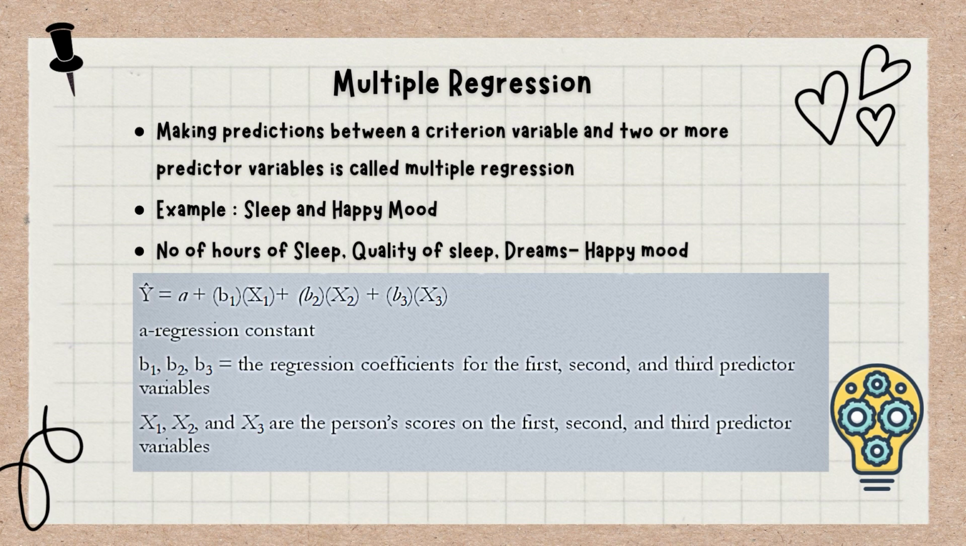The constant, the regression constant, will remain the same, but the value of the regression coefficient would change with each of the independent variables. So the formula becomes y cap is equal to A plus B1 into x1 plus B2 into x2 plus B3 into x3, where B1, B2, B3 are the regression coefficients for the first, second and third predictor variables, and x1, x2, x3 are the person's scores on the first, second and third predictor variables. So, what are the limitations of prediction?